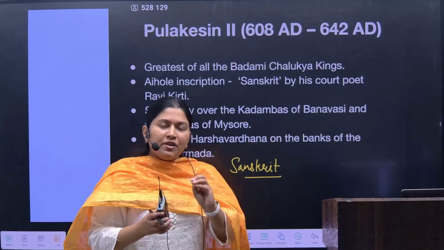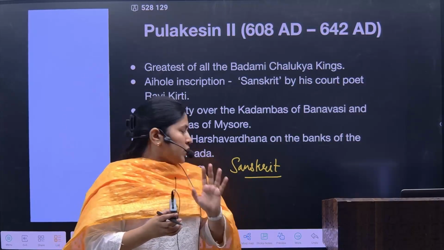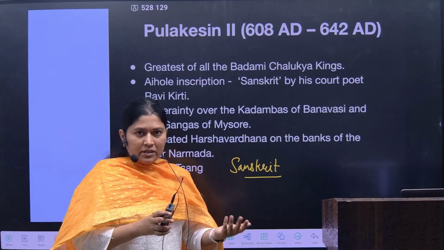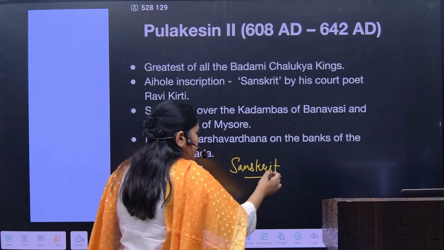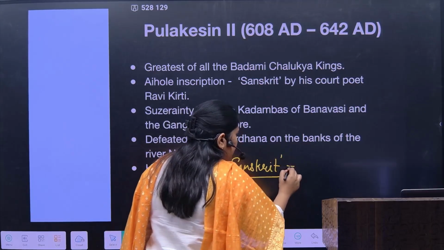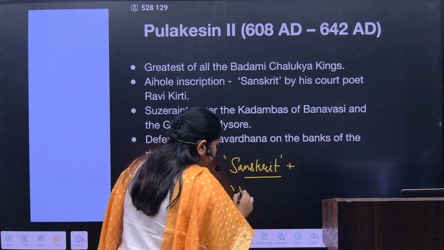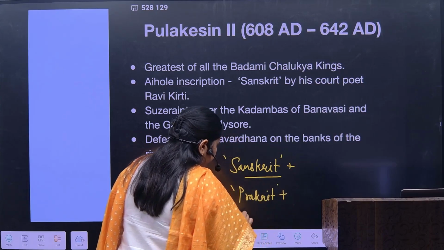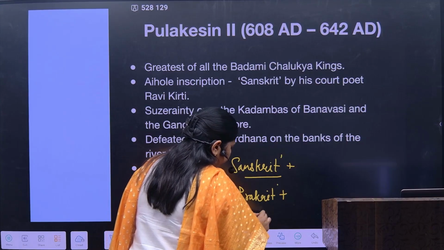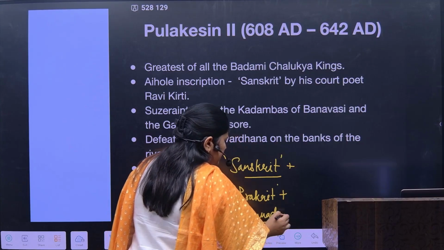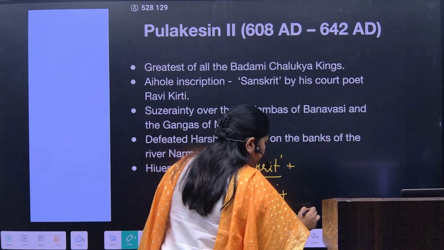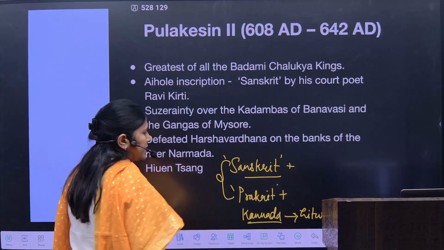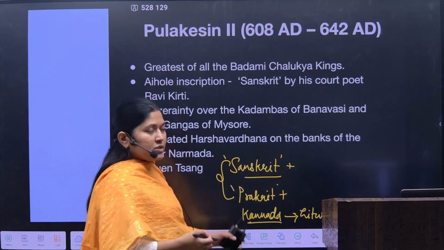So they were majorly tilted towards Brahmanism, but you will also see that they were quite tolerant regarding other religions. First you will see the inscription in Sanskrit. Secondly, you will see the inscription in Prakrit. And after that, you will also see Kannada literature. Kannada is majorly about the literature, not about the inscription. If we are talking about the inscription, we have Sanskrit and Prakrit with respect to the Chalukyas.